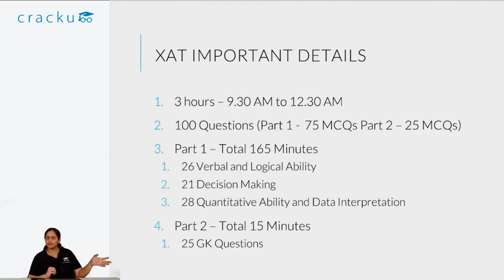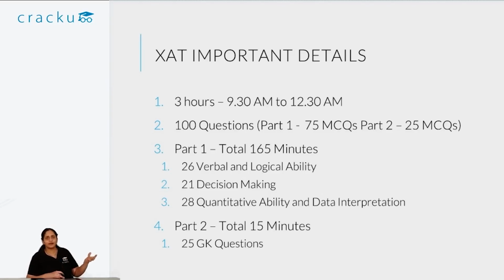Instead of 99 questions, you have 100 questions. Not a big change, but just remember you have 100 questions. These 100 questions will be split into two parts. So you'll have part 1 and part 2. There are 75 questions in part 1, which is over 165 minutes. Unlike CAT, where you can't switch between sections, in XAT you are able to switch between sections and you can answer in any order, and you can answer as many questions from any section and spend as much time as you want in any section.